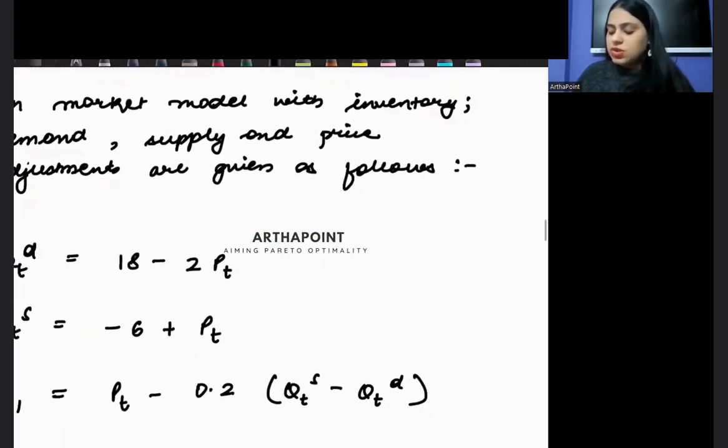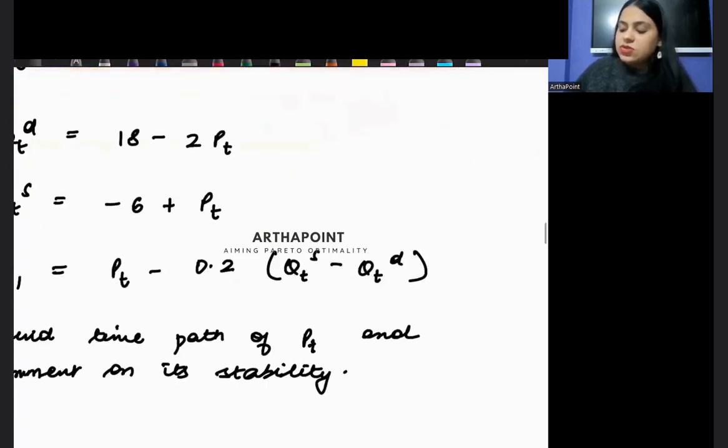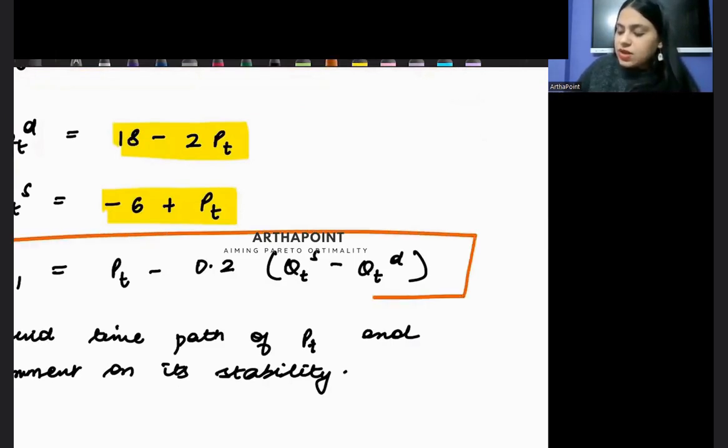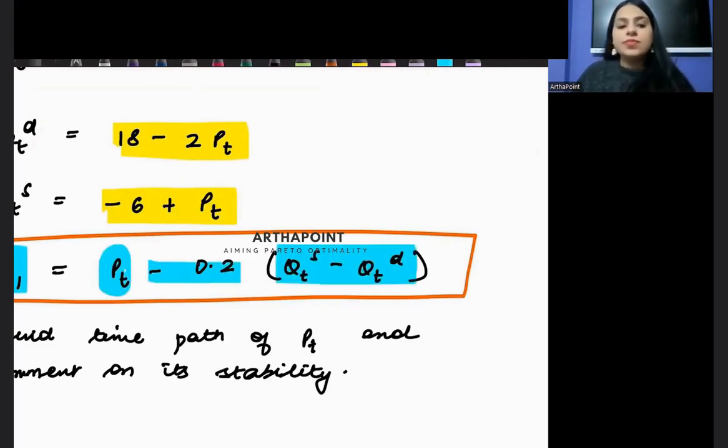ठीक है बेटा, come to the next question. In market model with inventory, demand, supply and price adjustments are given as follows. So you're given quantity demanded, quantity supplied, and it says that PT plus 1 is equal to PT minus 0.2 (QS minus QD), quantity supplied minus quantity demanded.